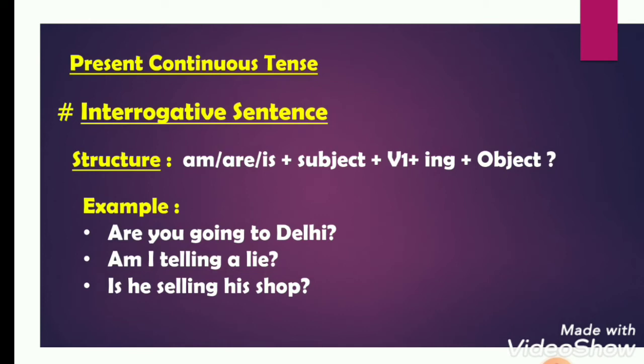Now rules of present continuous tense for interrogative sentence, and the structure is am, are, is plus subject plus verb first form plus ing plus object. For example, are you going to Delhi? Am I telling a lie? Is he selling his shop? Students, never forget to put question mark at the end of the interrogative sentence.